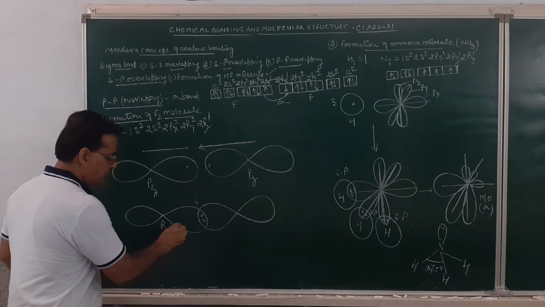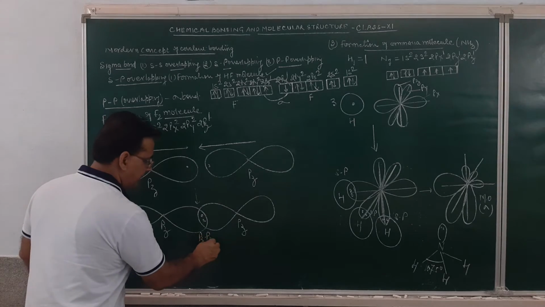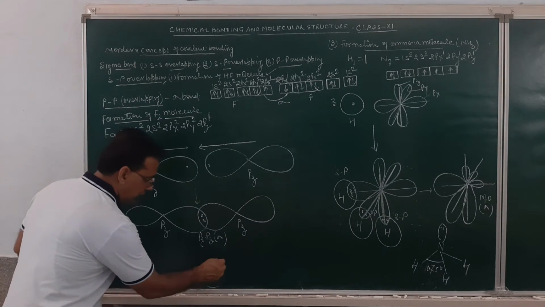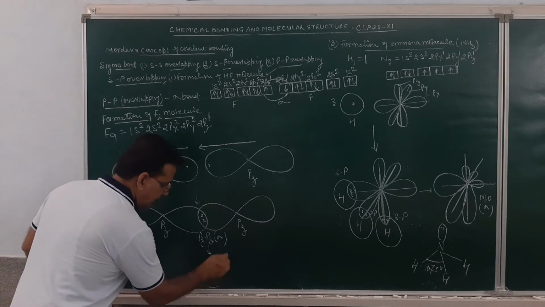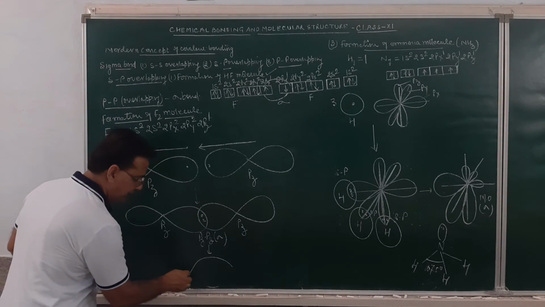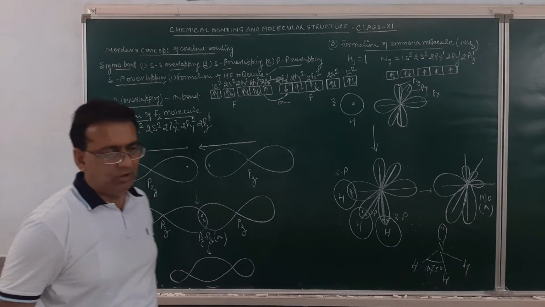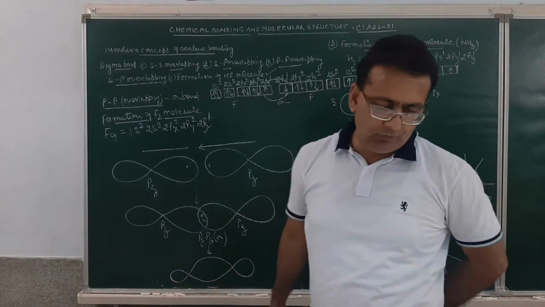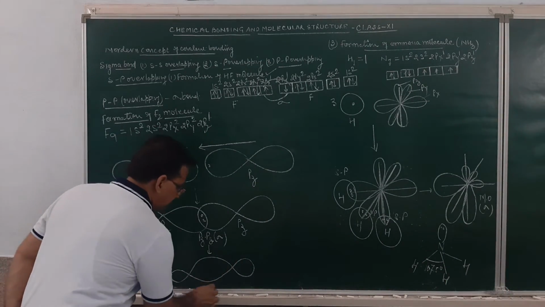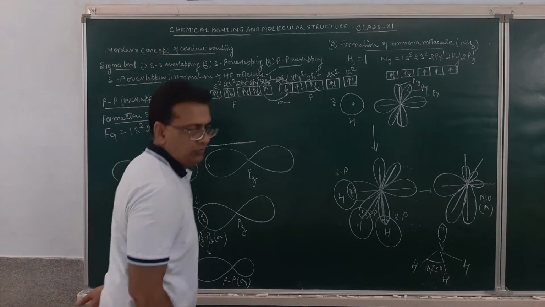This is a Pz and this will be a Pz. So this is Pz sigma. Finally, it will result in the formation of a molecular orbital. How? Just see, the overlapping region will be shown with a bigger loop. So it will result in the formation of a molecular orbital. So this is how the formation of a fluorine molecule will take place. And this is P and P atomic orbital overlapping. Sigma bond will take place. So this is PP and the formation of a sigma bond will take place.